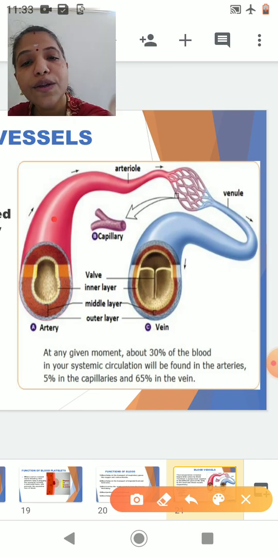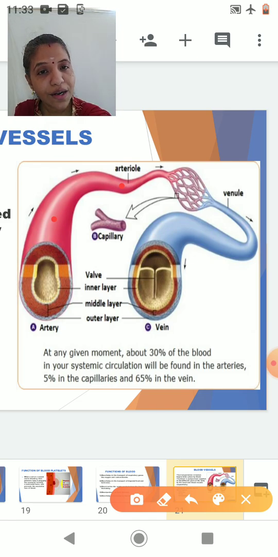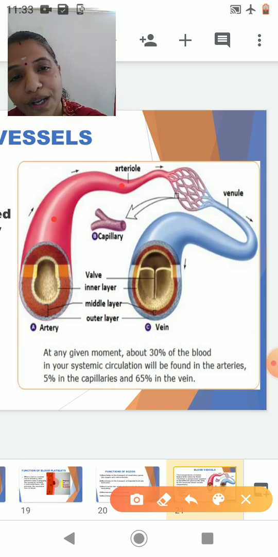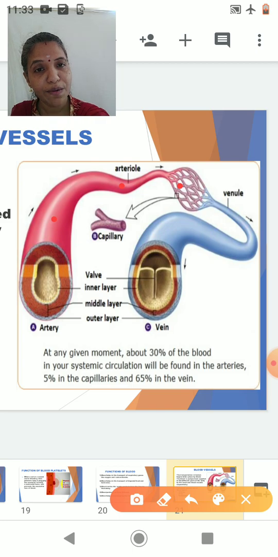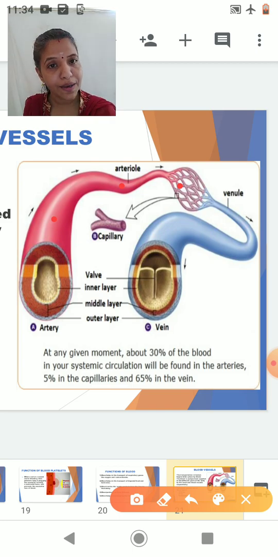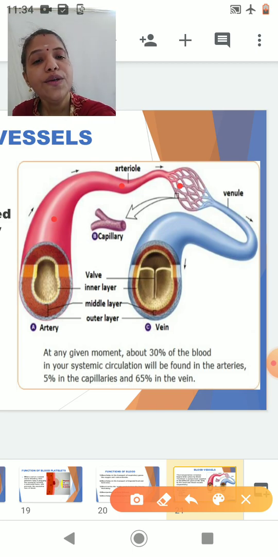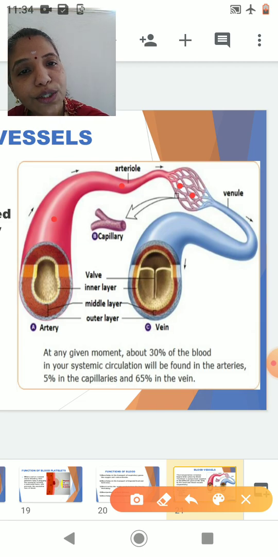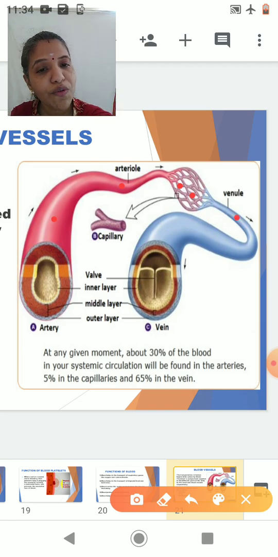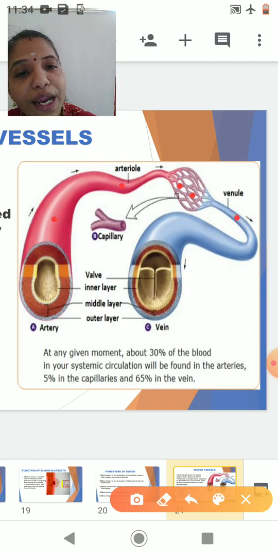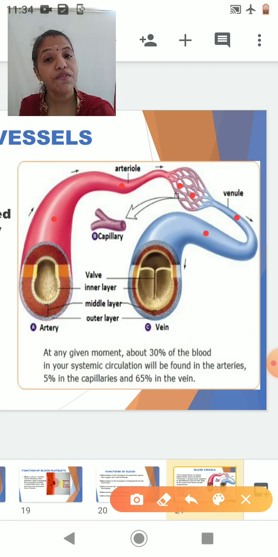Now students, can you see this is an artery? The artery is dividing to form finer branches which are called arterioles. The arteriole is still dividing to form still finer branches, that is nothing but capillaries. Now, can you see many capillaries are uniting together to form a small structure called a venule, and these venules again unite together to form a vein. So this is a relationship between an artery and a vein.